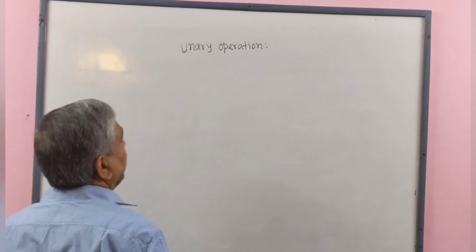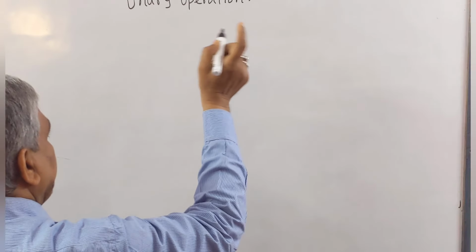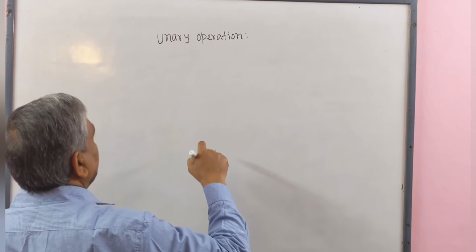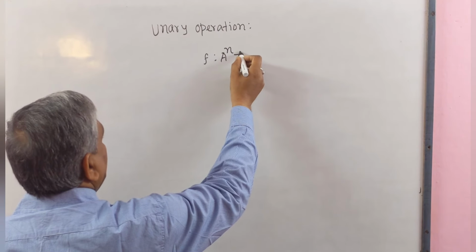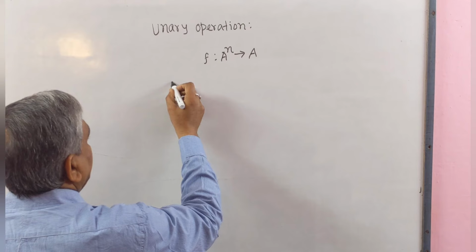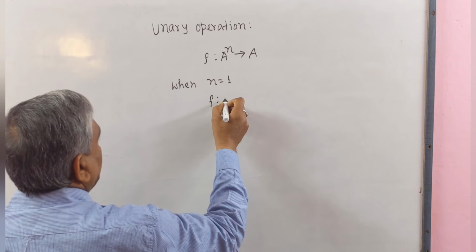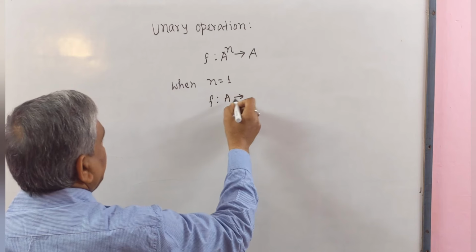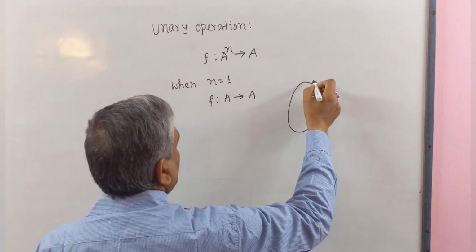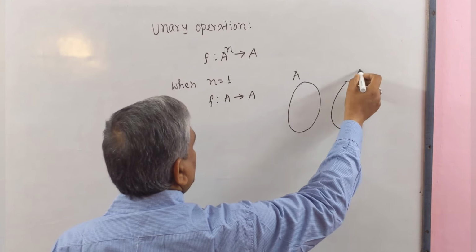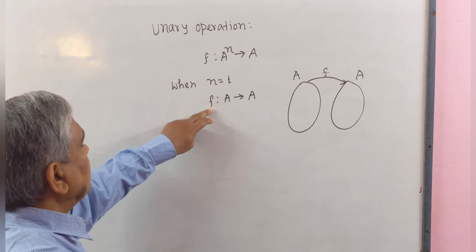Now we define unary operation. In n-ary operation, we have seen that an n-ary operation on a set A is a mapping F whose domain is A to the power n and codomain is A. When n equals 1, then the mapping F gives the domain A and codomain also A. Here domain A and codomain A. And in this case, the mapping F is a unary operation.